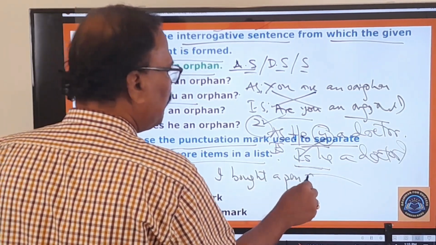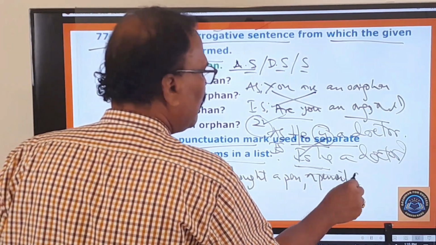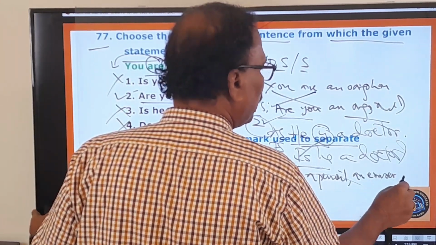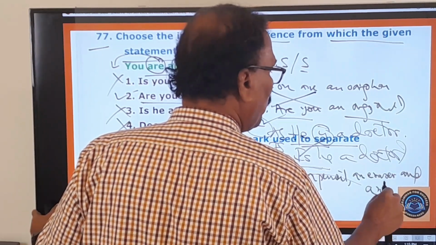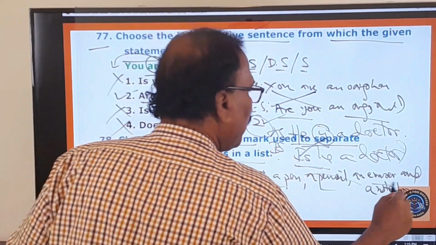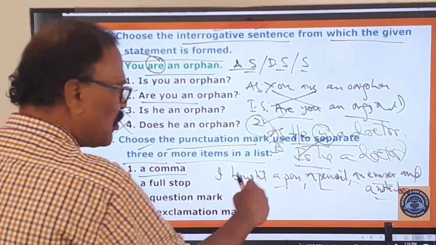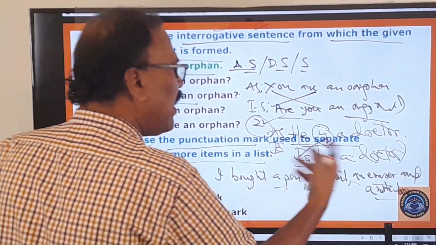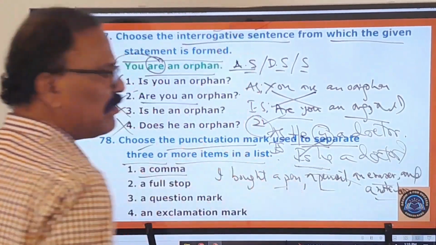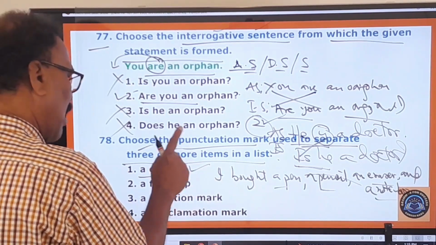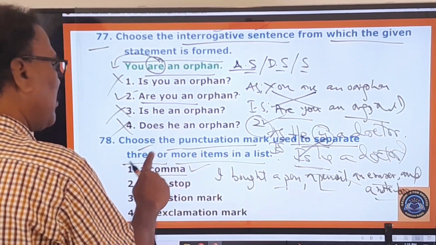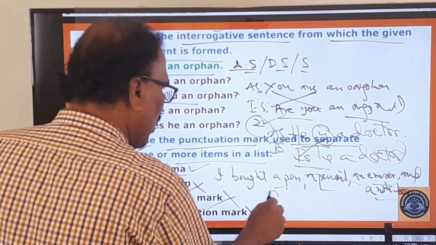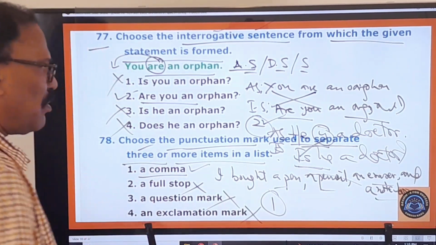I bought a pen, a pencil, an eraser, and a notebook. See, 1, 2, 3, 4, three or more. So to separate all of them, what did you use? Only a comma. I bought a pen, comma, a pencil, comma, an eraser, comma, and a notebook. So in this way we use a comma. Comma is the punctuation mark used to separate three or more items in a list, not a full stop, not a question mark, not an exclamation mark. So your answer is the first one. You move on to other questions.